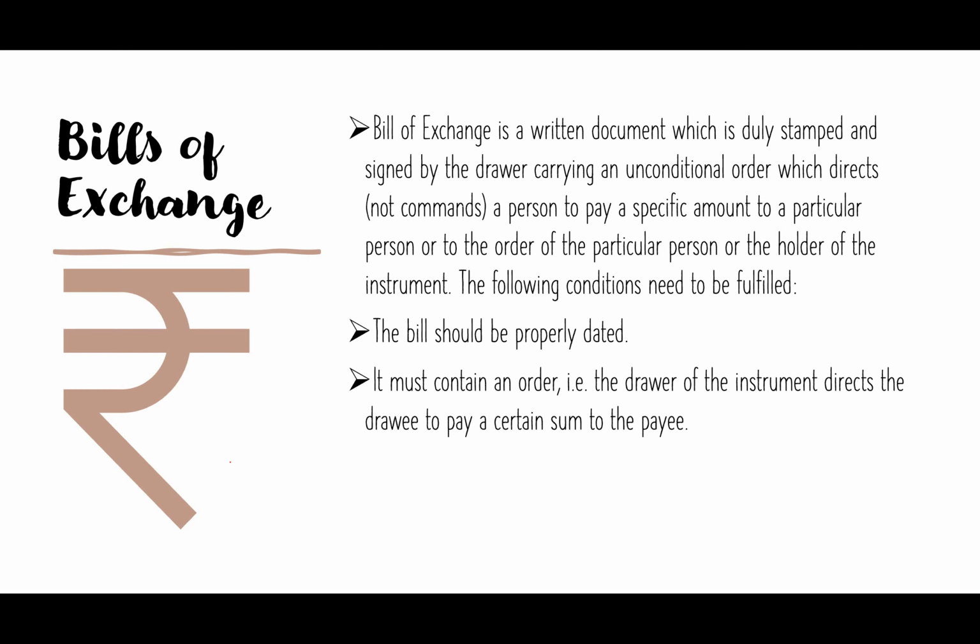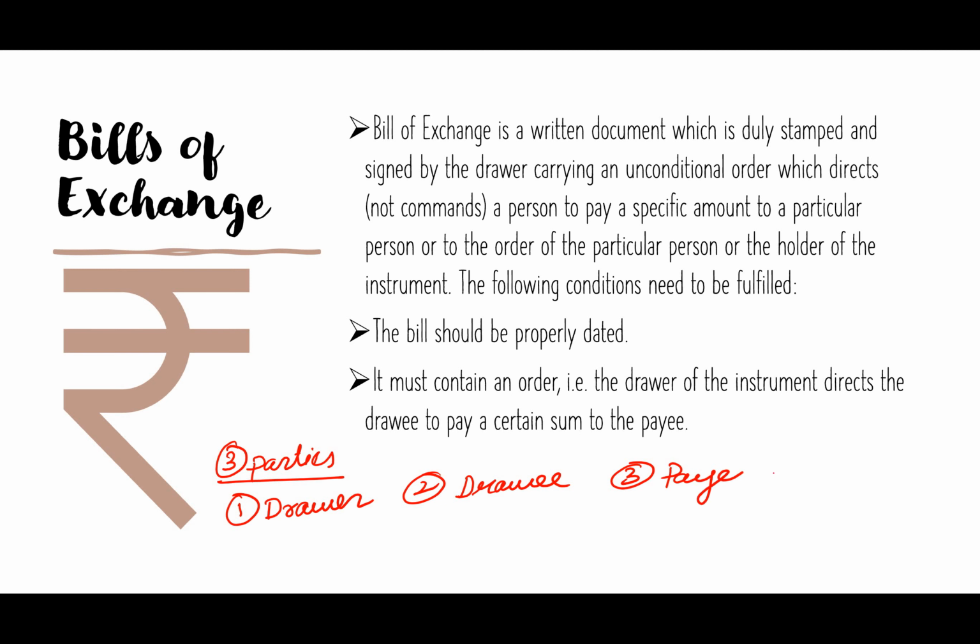Now there are three parties to bills of exchange. First is the drawer. Second is the drawee. Third is the payee. The drawer is the person who makes the bills of exchange. The drawer, he or she makes the bills of exchange. Drawee is the person to whom the bill of exchange is addressed.